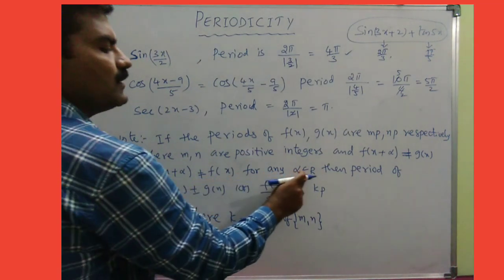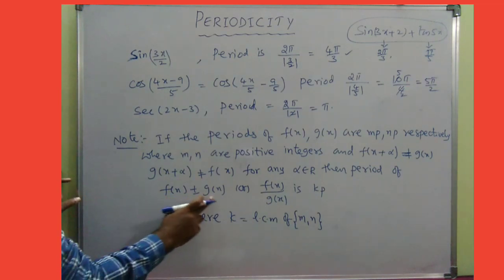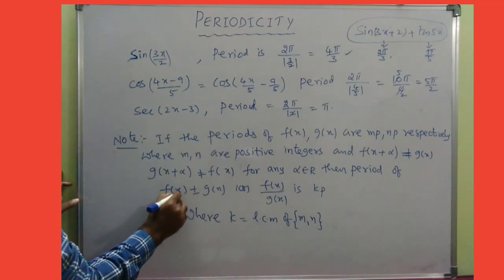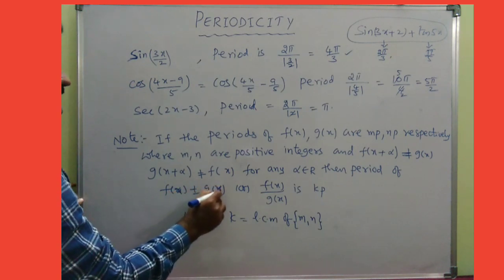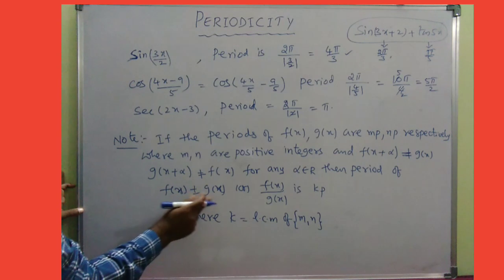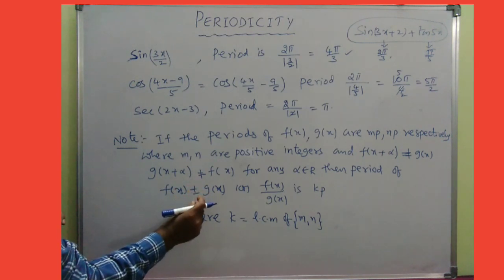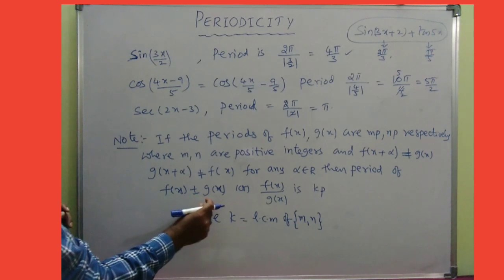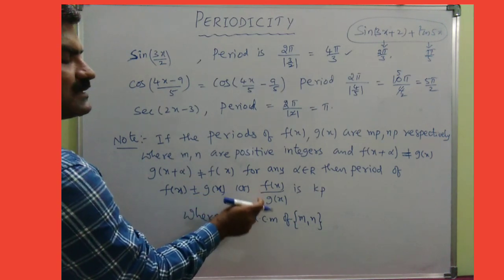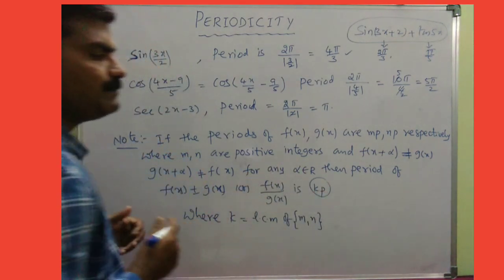Now for any α belonging to R, the period of a combination of two functions, f(x) + g(x) or f(x) − g(x), I mean the sum, the difference, or the division f(x)/g(x), is kp.